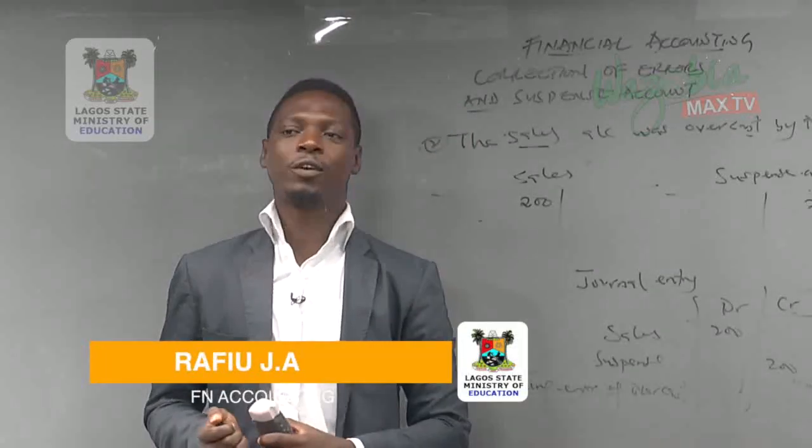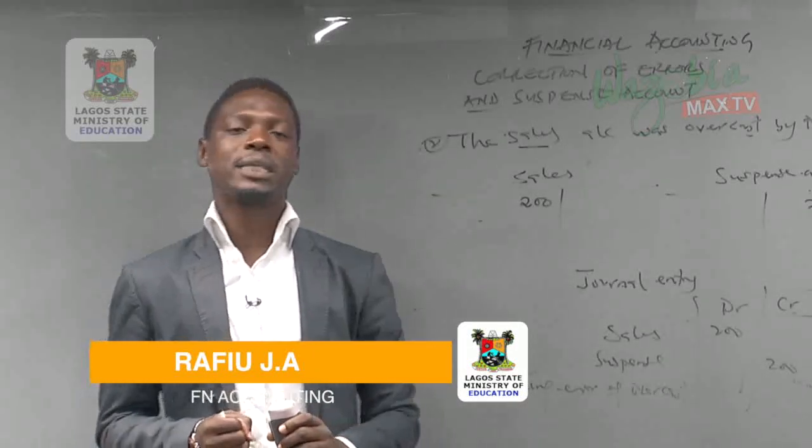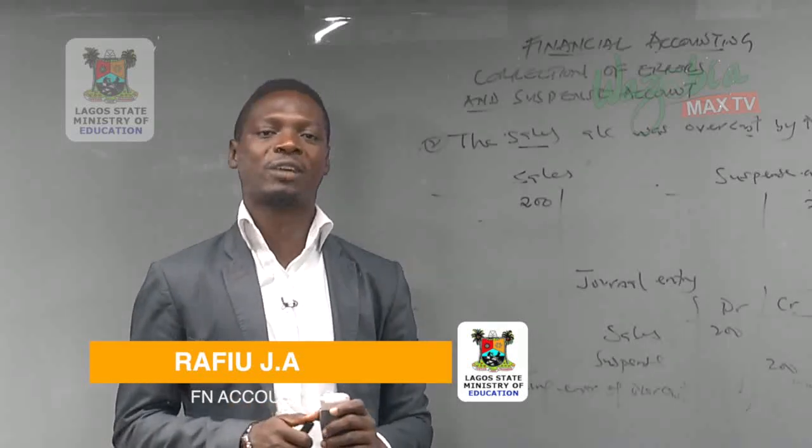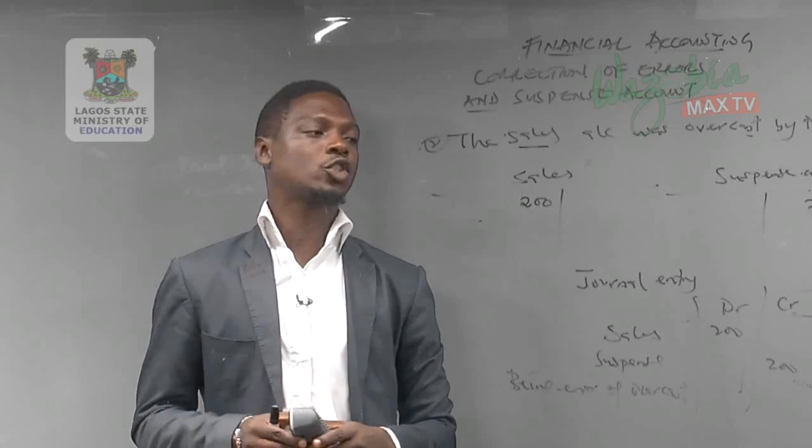With this, I believe we have been able to achieve our aim. That is, we can identify and itemize the errors affecting trial balance and errors not affecting trial balance, and the procedure of correcting error, as well as define suspense account.